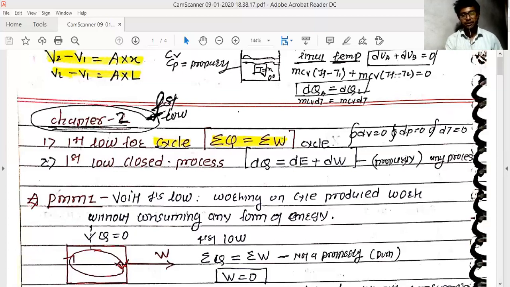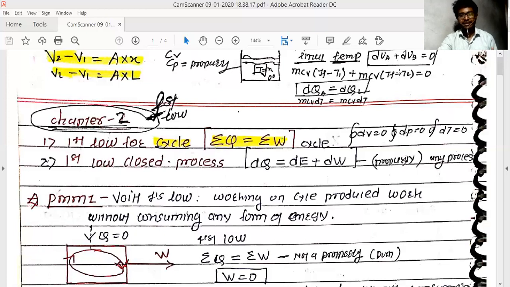So this is the first law which we are applying to this example, and you know that it's equal to, with a minus sign, but in this way you can write it directly: heat transfer by the A substance equals heat transfer by the B substance. In this way you can use this formula for different numericals, and here we can start with the first